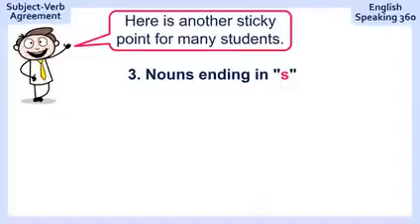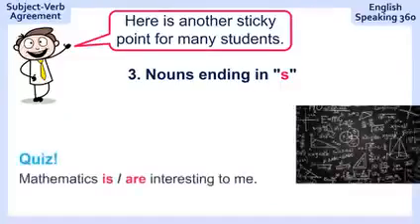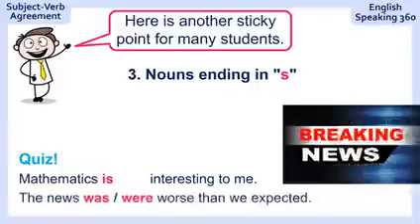Nouns ending in S. Here's your quiz. Mathematics, interesting to me. Do you say is interesting or are interesting? The answer is is interesting. How about this one? The news, worse than we expected. The answer is was. Now, what is the rule with this one?